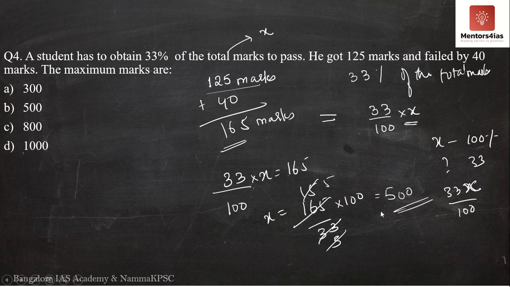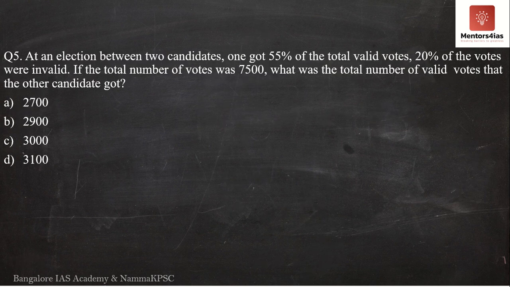It is 500. Therefore, the total marks is nothing but 500. The correct option is option B. The correct answer is 500 marks. Let us now move over to the next question, that is question number 5. Now, what does question number 5 say?